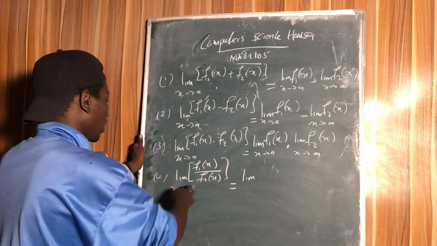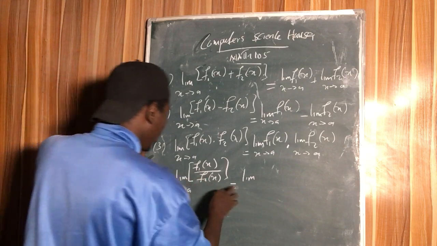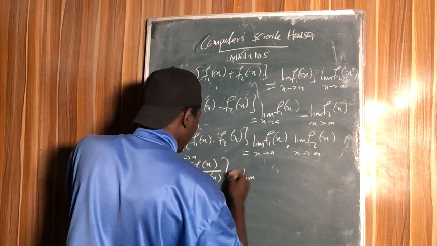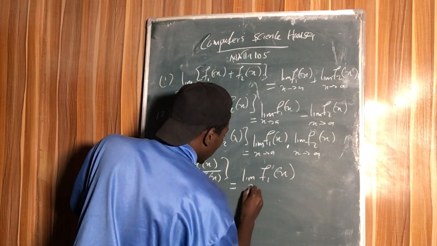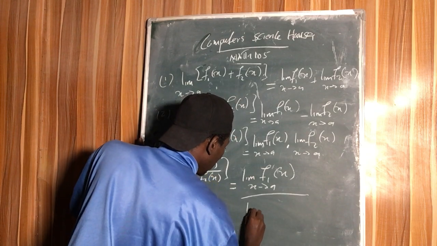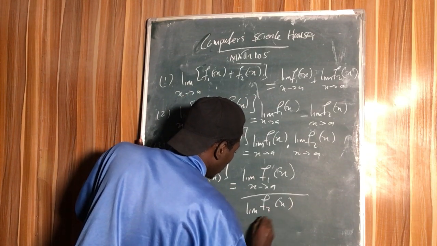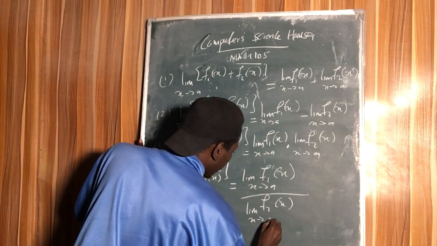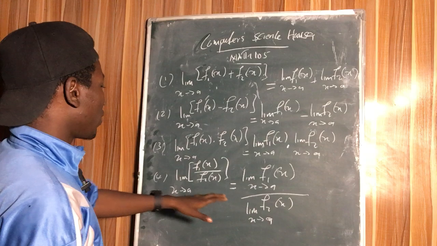But this is if the denominator is not equal to 0, so that is how you do it. If this is not equal to 0, the limit of the numerator as x approaches a, divided by the limit of f of 2 x as x approaches a. So these are some of the basic rules.